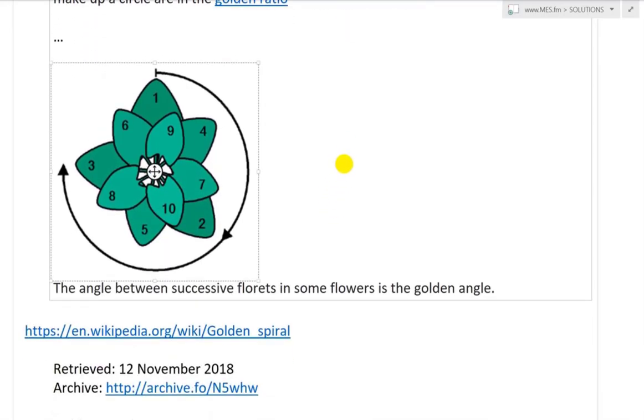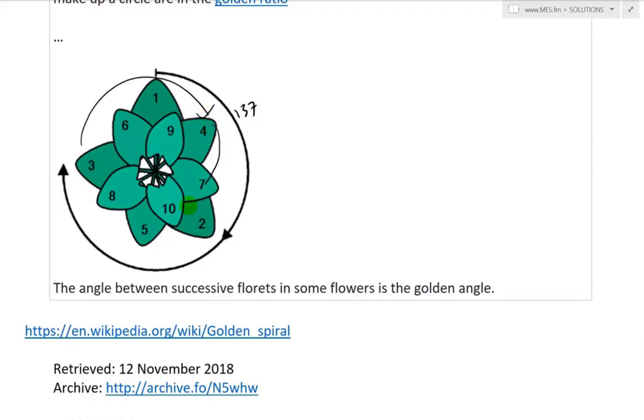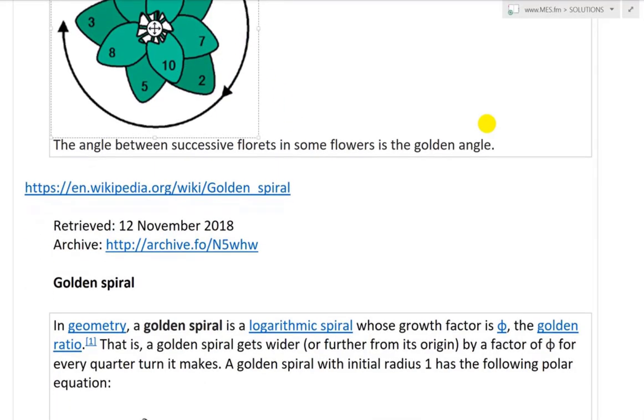And now here's an example: the angle between successive florets in sunflowers is the golden angle. So if you have one, it's going to be 137. Then the next one, so there's 1, there's 2, there's 3, and so on. Then it goes to the 4 here, 4 goes to the 5, 5 goes to the 6, 6 goes to the 7, 8, 9, 10. Fascinating stuff. You see it everywhere. So the angle between them are all the same.